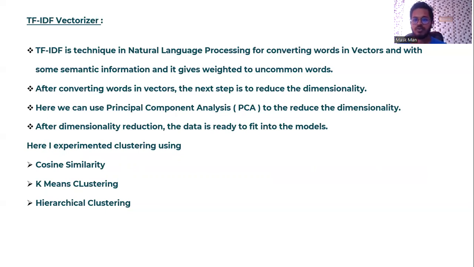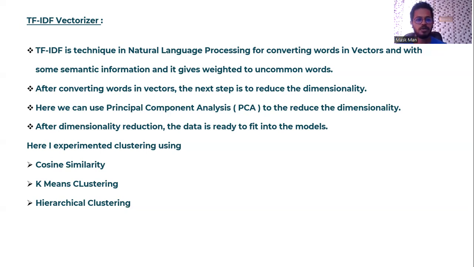After converting the words into vectors, the next step is to reduce the dimensionality, because when you convert the words into vectors there are a lot of columns. For that purpose, we can use principal component analysis for dimensionality reduction. And after the dimensionality reduction, the data is ready to fit into the models.